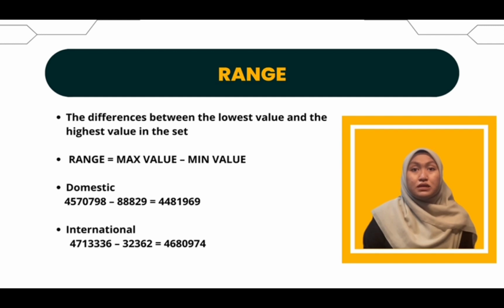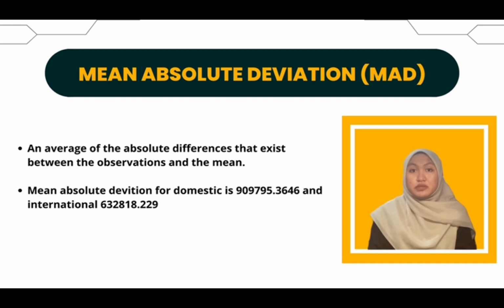So for domestic, the max value is 4570798 minus the minimum value 88829, and you will get 4481969. Same goes for the international data set, where 4713336 is the highest value, while the minimum value is 32362, and you will get 4680974.